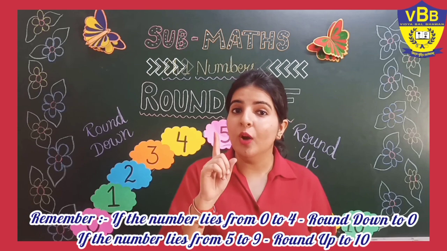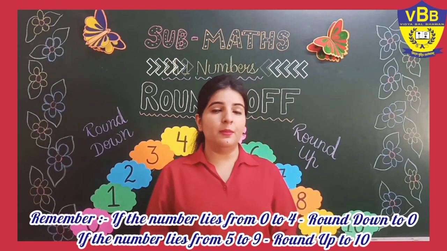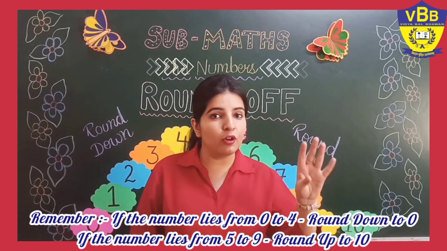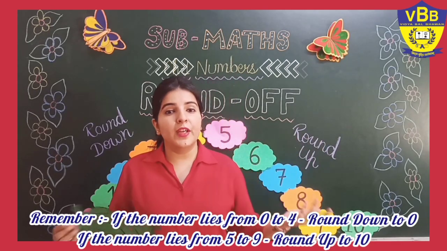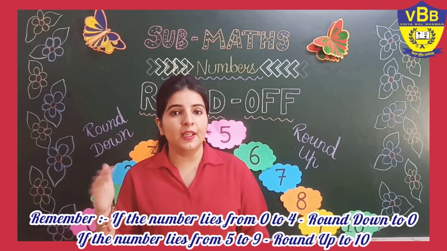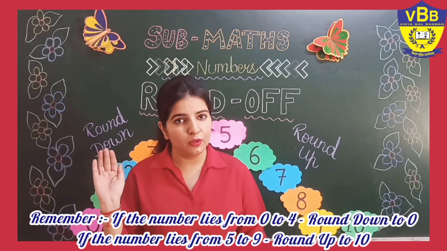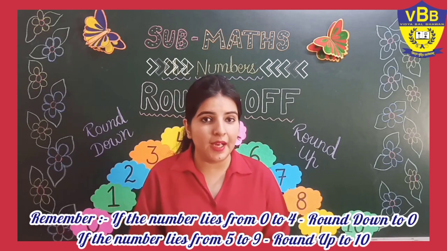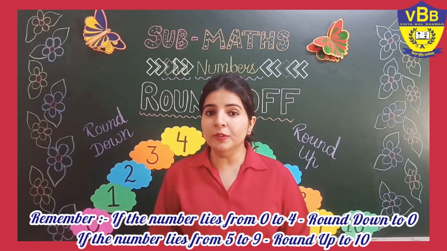And if the number is 4 or below, we will let the number go. Okay everyone? So keeping that rule in our mind, what are we going to do?